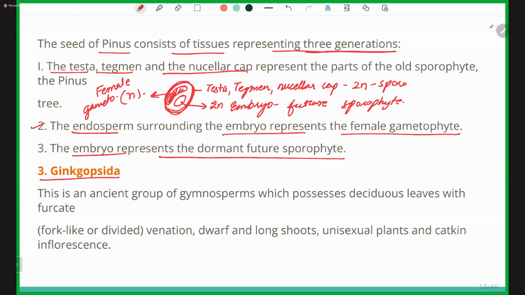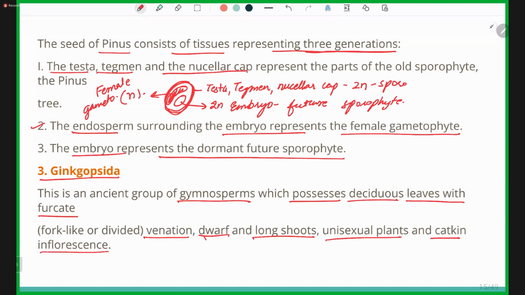Now, Ginkgopsida. We have seen Coniferopsida, then Pinus, and now Ginkgopsida. This is an ancient group of gymnosperms which possesses deciduous leaves with furcate or fork-like venation, dwarf and long shoots, unisexual plants, and catkin inflorescence.